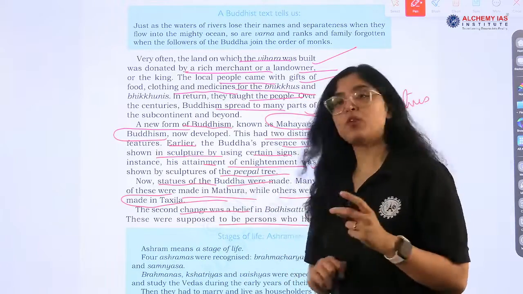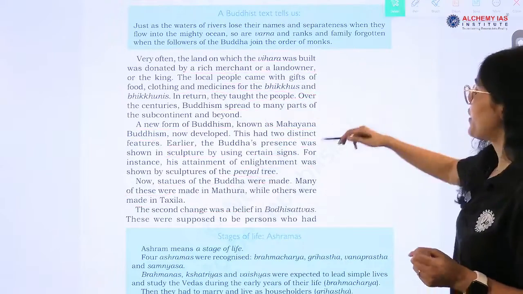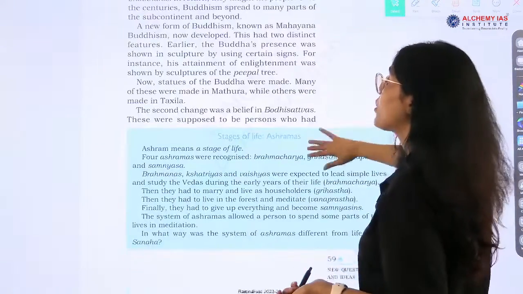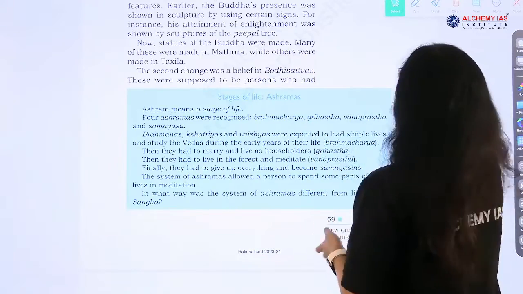Okay. Who are Bodhisattvas? Definition. See, NCERT is defining everything for us. That is why the questions are asked, who is a bodhisattva, right? This kind of question has come.